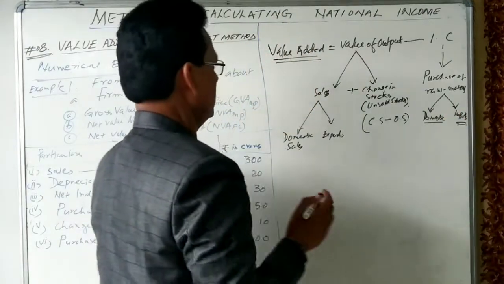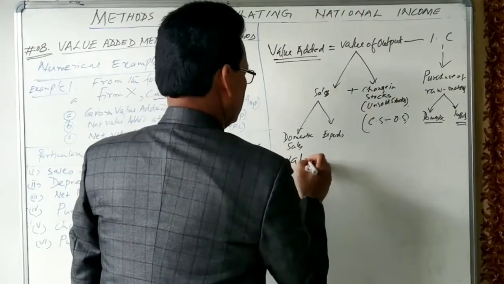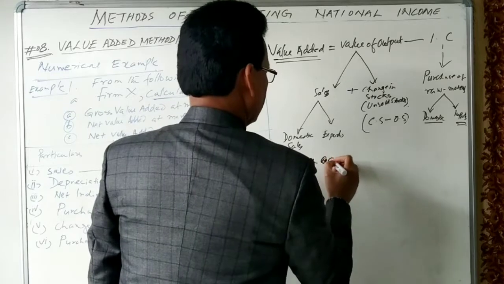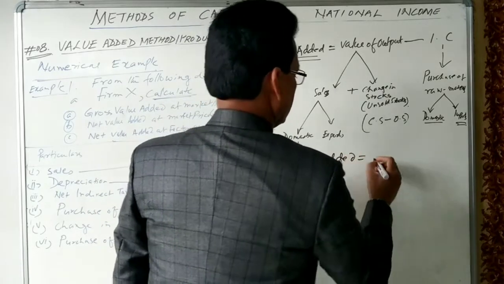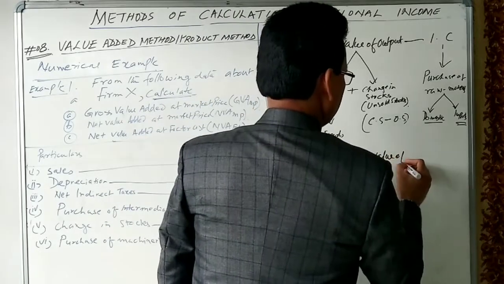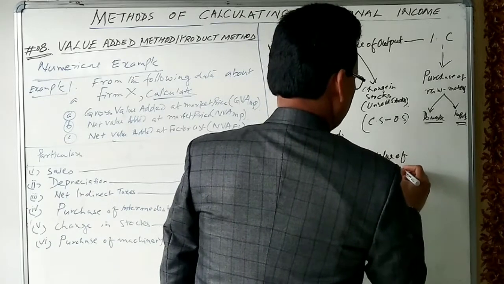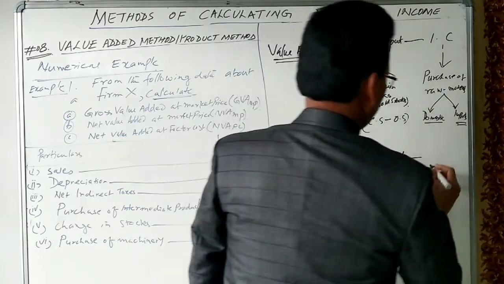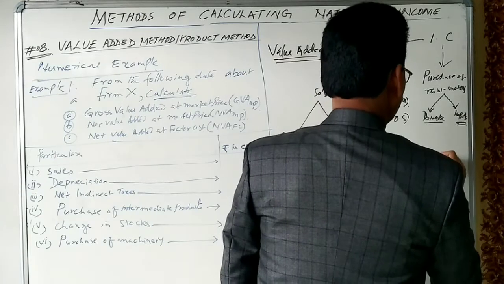So let us see what we have learned. We have learned value added is equal to value of output minus value of intermediate consumption.